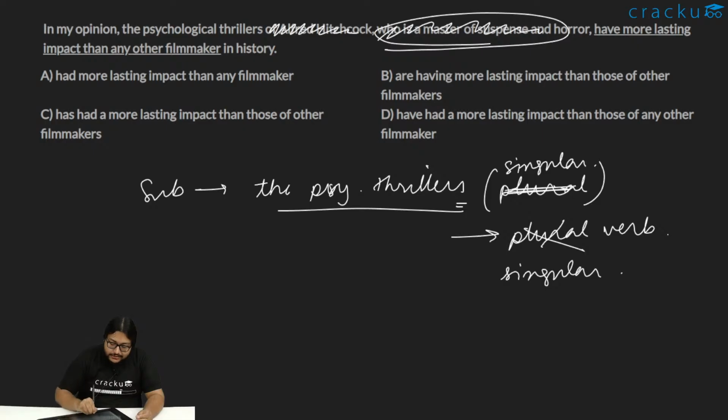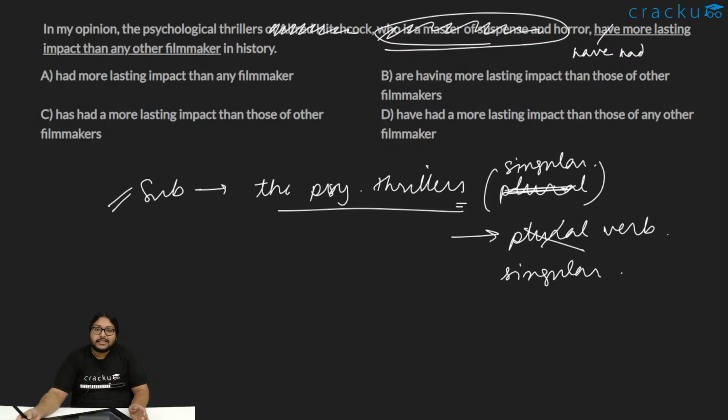So the correct sentence should be: the psychological thrillers of Alfred Hitchcock, who is a master of suspense and horror, has more lasting effect, or has had a more lasting impact than any other filmmaker in the history. Why? Two things you have to consider. One, the subject of agreement thing. The second thing is the tense.